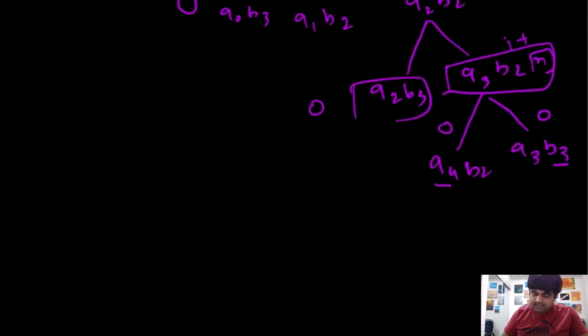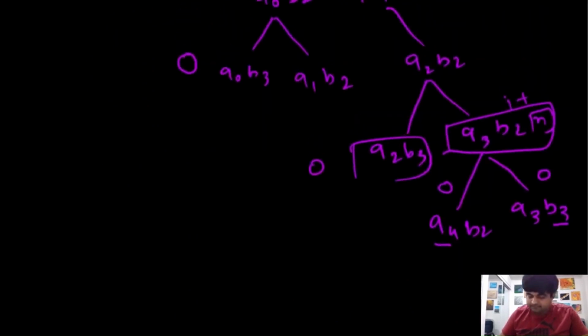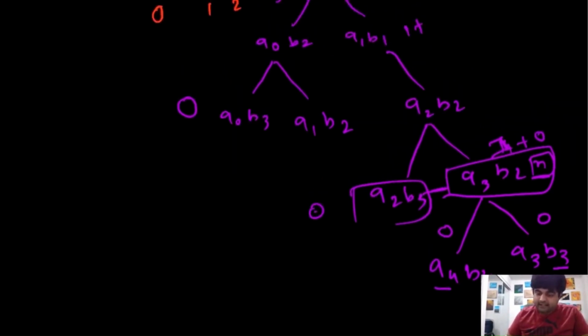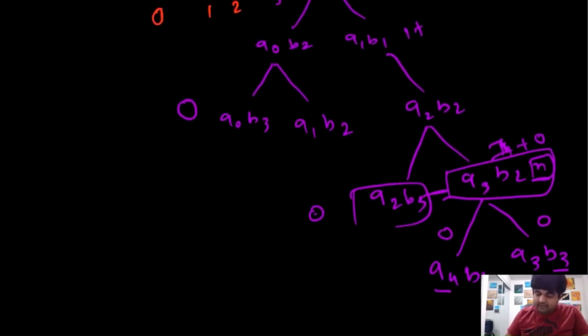So the maximum of these two is actually 0. So there is nothing else to calculate. But the thing is, we already calculated a match over here. So there is 1 plus 0, which means the value for this A of 3, B of 2 is actually 1. Now because this value is 1, we again do a comparison between these two values. So 0 and 1, 1 is obviously greater,